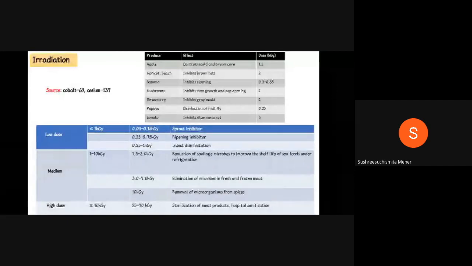For ripening inhibitor, it is 0.25 to 0.75 kGy. For insect disinfestation, it is 0.25 to 1 kGy. In case of spoilage against microorganisms, it is 1.5 to 3 kGy. For elimination of microbes in fresh and frozen meat, it is 3 to 7 kGy. For removal of microorganisms from spices, it is 10 kGy. And for sterilization of meat products and hospital sanitization, it is 25 to 70 kGy.